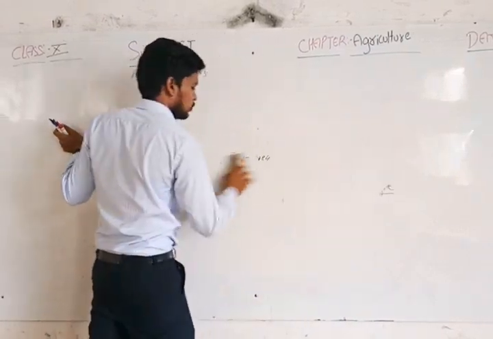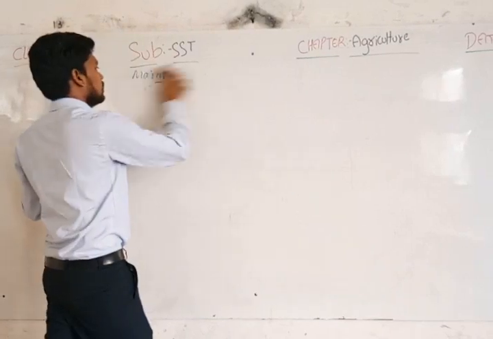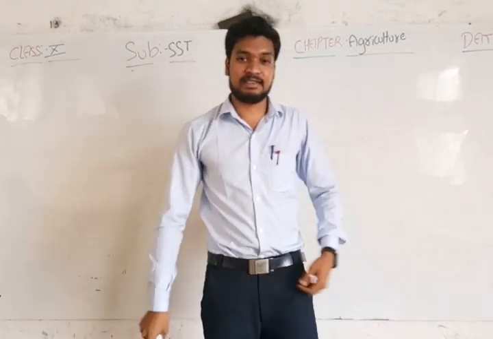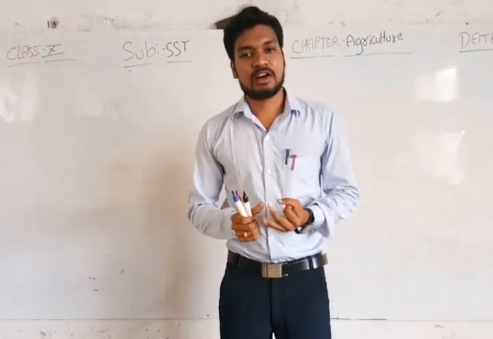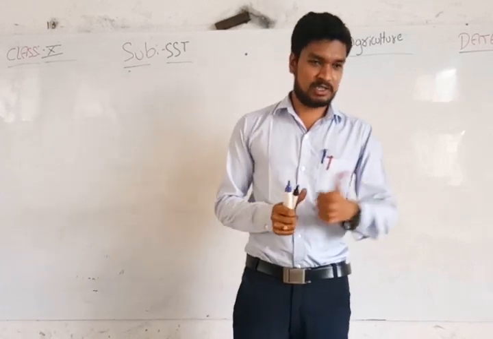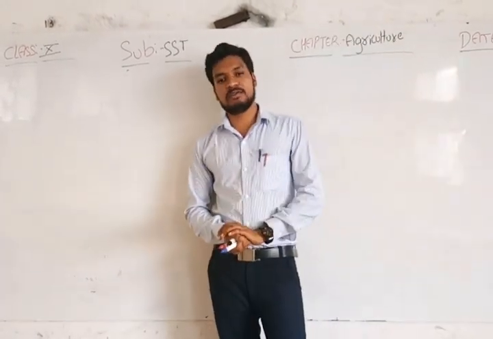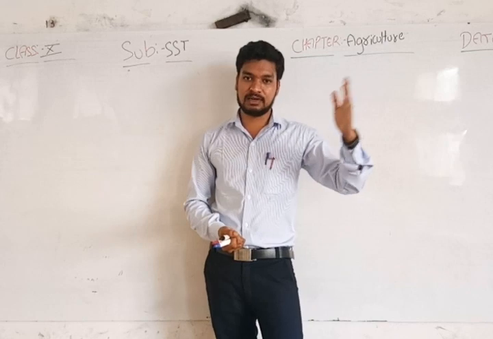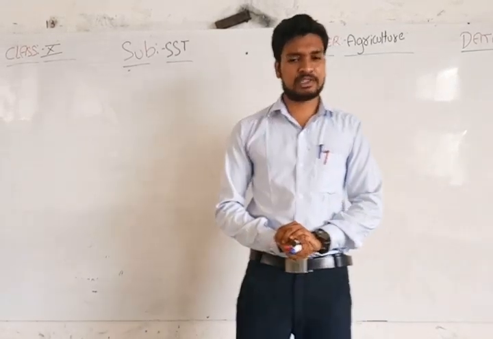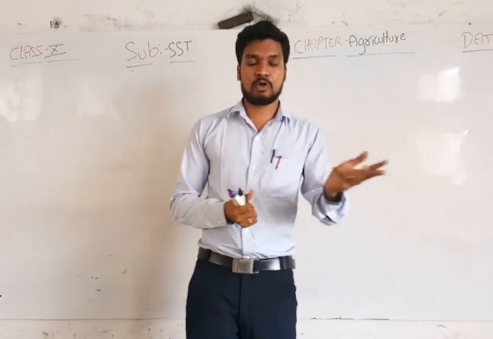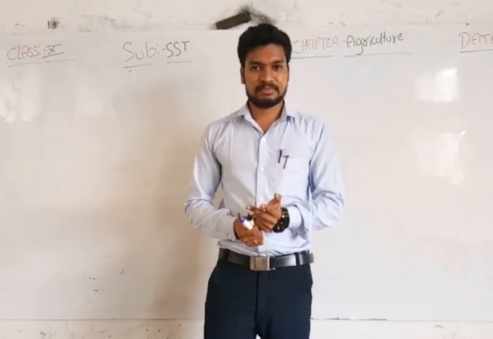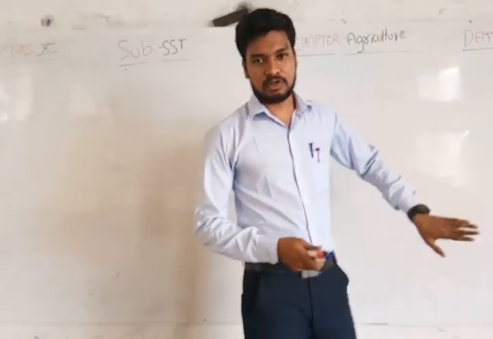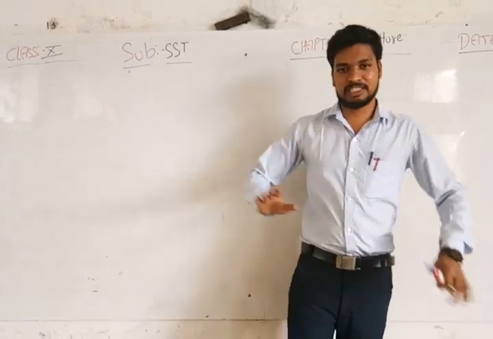Now it's about food crops other than the grains. What are those? Sugarcane, tea, coffee, oil seeds, and horticulture, meaning growing fruits. These are food crops but not grains. We will discuss these five important crops in the next class, and after that we have non-food crops, meaning cash crops like fiber crops: cotton, jute, and rubber. We'll discuss all those remaining things. That's it for today's class.